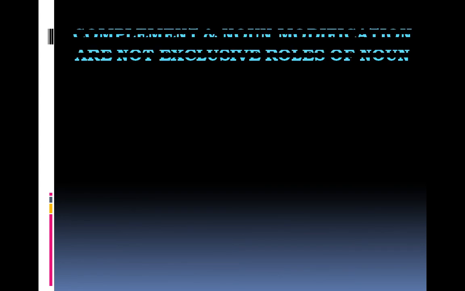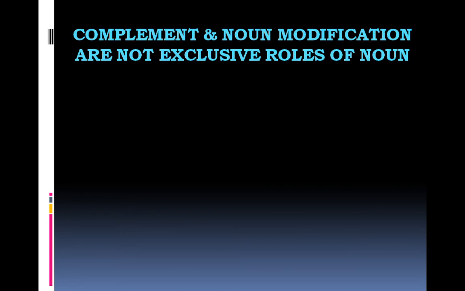Nothing else can function as subject and object. But that's not the case with complement and noun modifier. These two roles are shared. They don't exclusively belong to nouns. Other parts of speech, especially adjectives, also function as noun modifiers and complements.